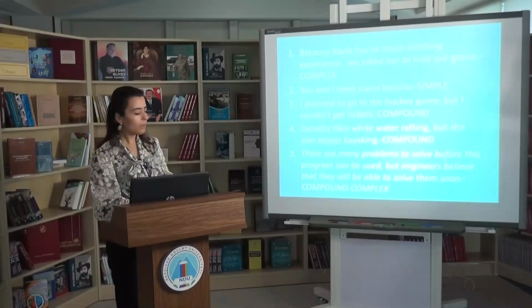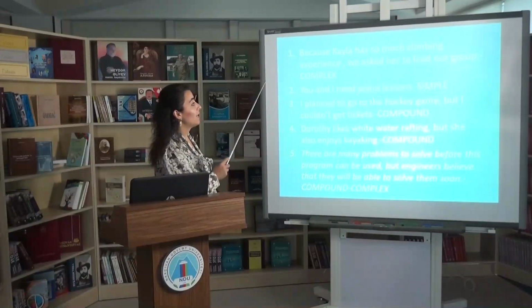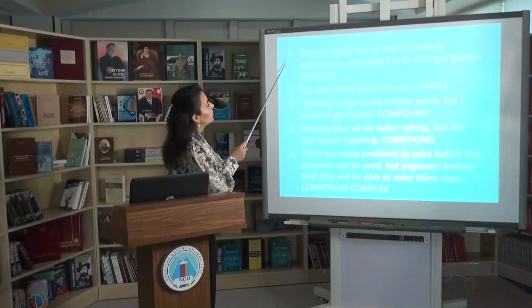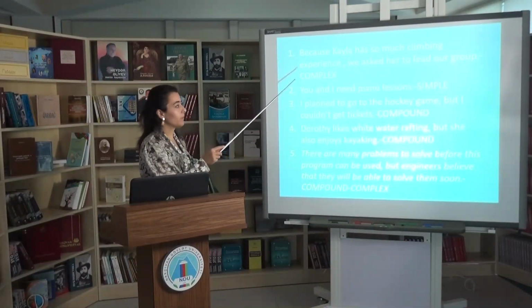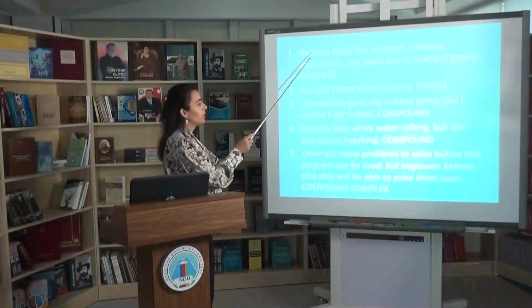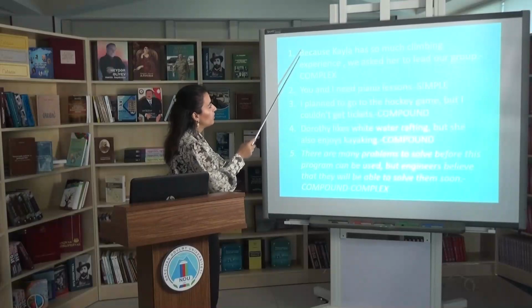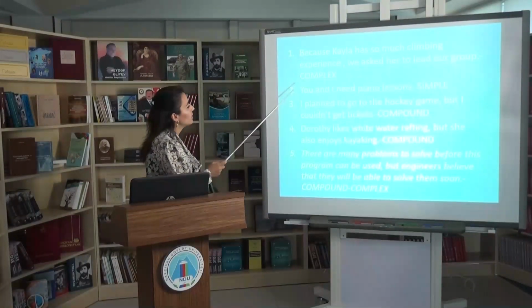So I have one more slide with examples for our material. Here we have one more example. Because Kyla has so much climbing experience, we asked her to lead our group. In this sentence, I have used a subordinating conjunction, because, that's why it is considered an example of a complex sentence.